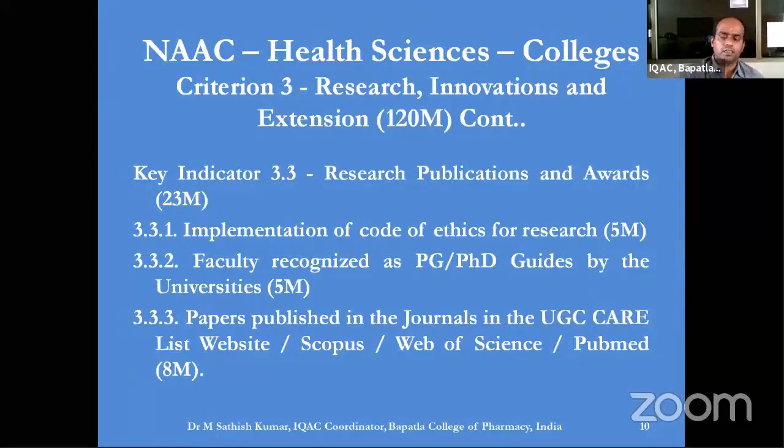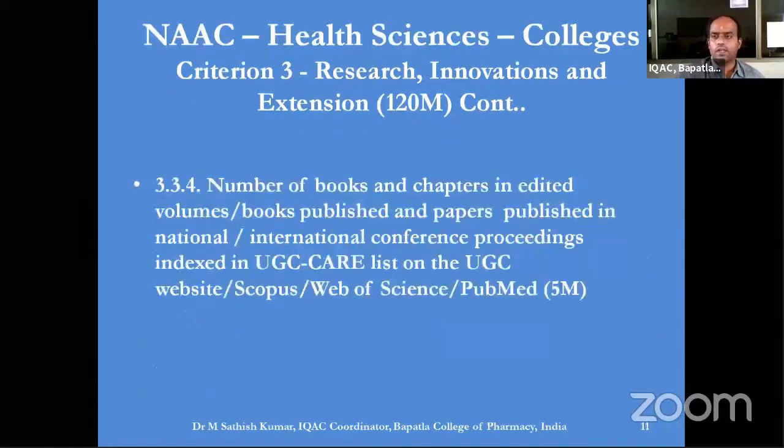So as a faculty, whenever we think of publishing, at least we have to consider these words: Scopus, Web of Science, PubMed, and UGC CARE list indexed journals. You can also look further into this. I don't want to elaborate.